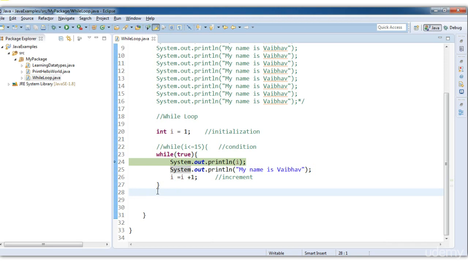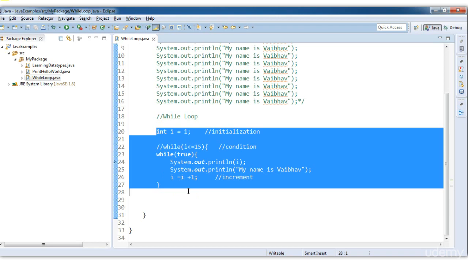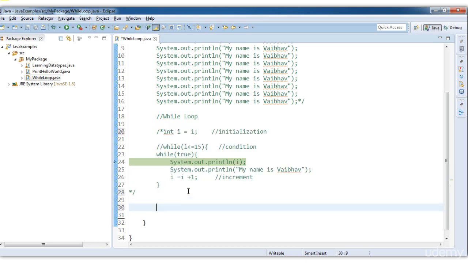Now, a slight modification to it. There is a second loop, which is known as the do while loop. Let's comment this out. Now let's see the do while loop. As while starts with while, the do while starts with do.